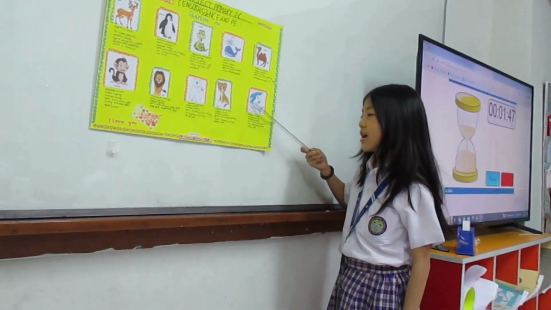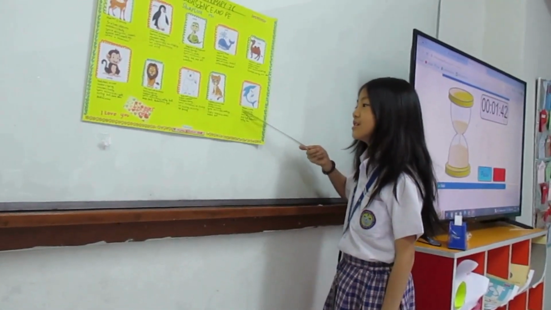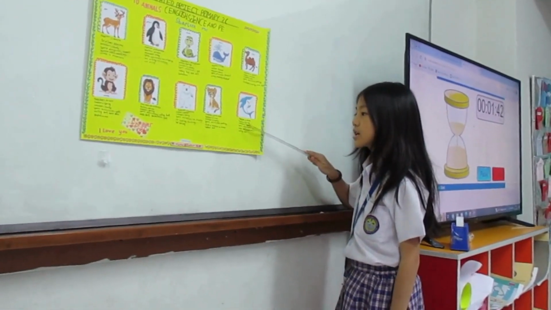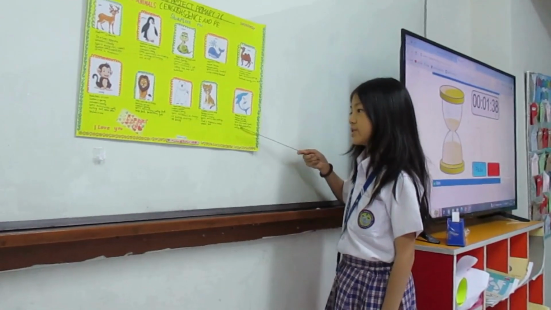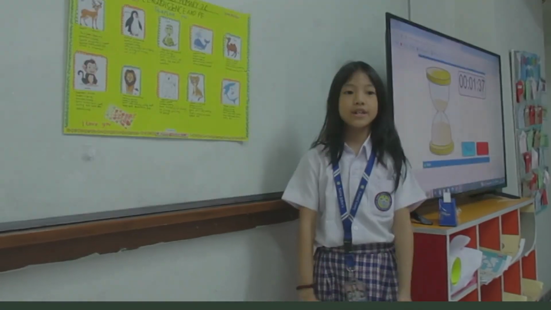The tenth animal is a shark. The habitat is the ocean. The season is spring, and the weather is cloudy. The sport activities are golf, baseball, badminton, and volleyball. Thank you, teachers and friends, for listening to my presentation.